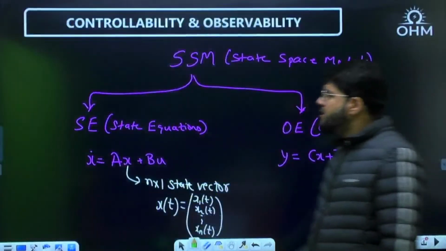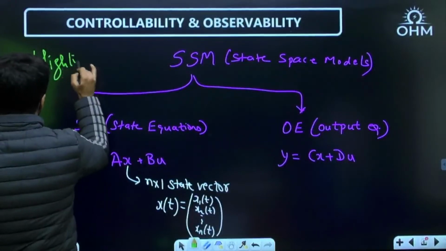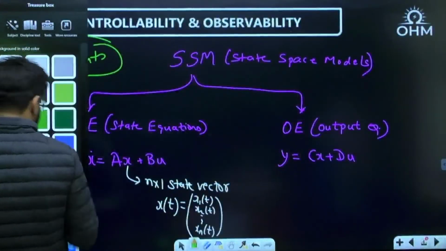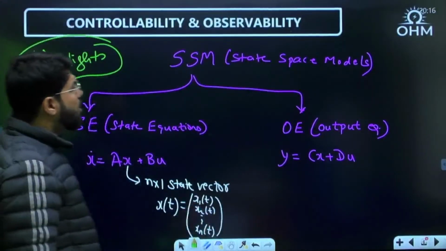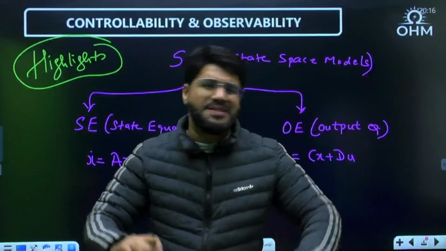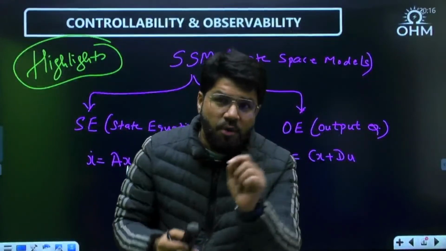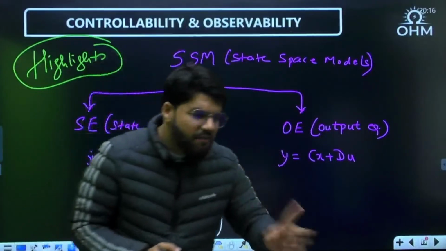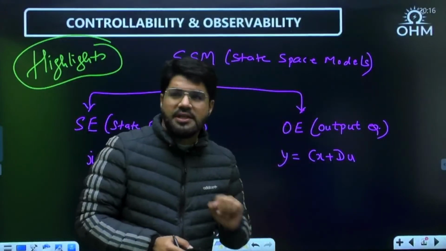Now guys, let's talk about quick review. These are the highlights of what we were discussing. Let's start with the highlights first of all. So, state space model. The previous session was not entirely on state space analysis. State space analysis, of course, is a big topic. Controllability and observability is an important topic, and many students were asking, so that is why I took a special session on controllability and observability. We covered Kalman's test in the last one. That is the most generic test, but a special test, Gilbert's test, we are going to take today.